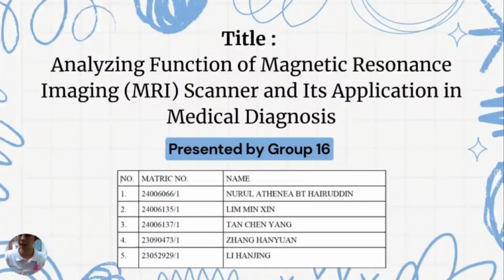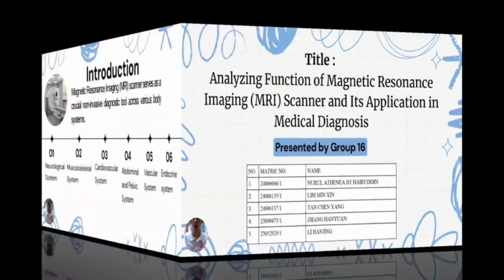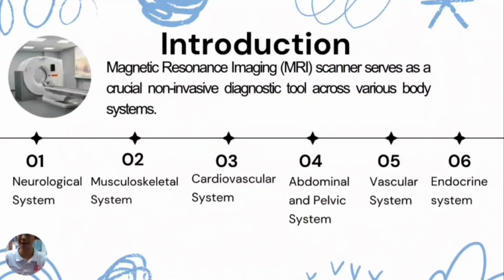Today, Doctor, Group 16 is honored to present on the MRI scanner and its application in medical diagnosis. My name is Ling Ming Singh, and my metric number is 24006135. The MRI scanner is a crucial non-invasive tool used in diagnosing various conditions across multiple bodily systems.